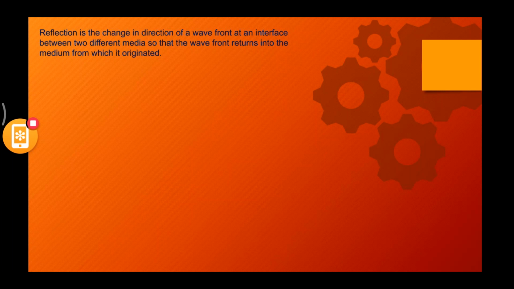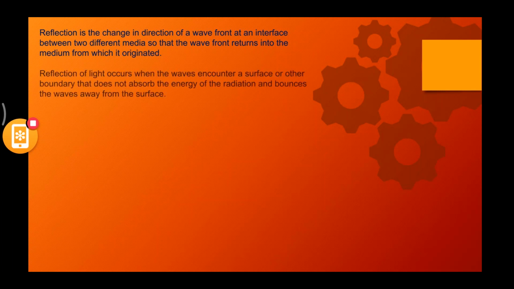Now naturally, we are talking about light, so yes, we are talking about a wave front, right? A wave front at an interface. Now what is the interface? The wall, right, between the two different media, so that the wave front returns into the medium from which it originated. Both A and B were in the same plane, so we are not talking about two different media here. The example just now we have seen, but in general, if there are two different media, air and water, basically if the light strikes the plane, if it comes back again into the same medium, right, that is nothing but reflection. Now for a better understanding, we'll try understanding this with an example as well.